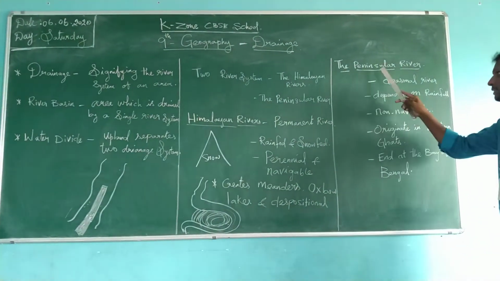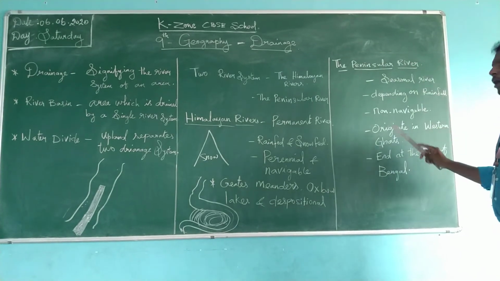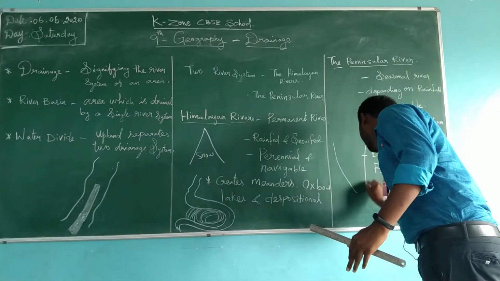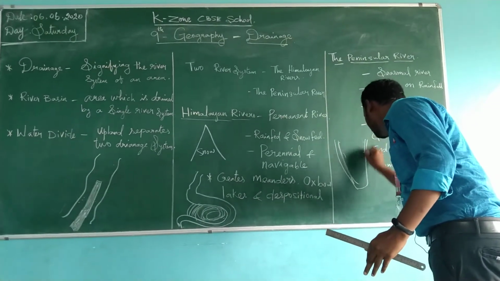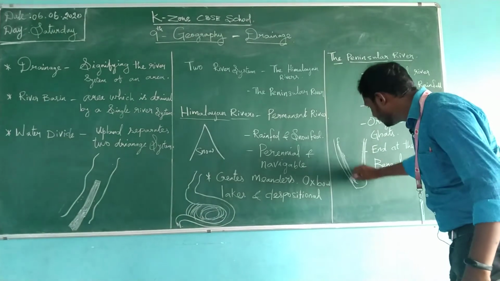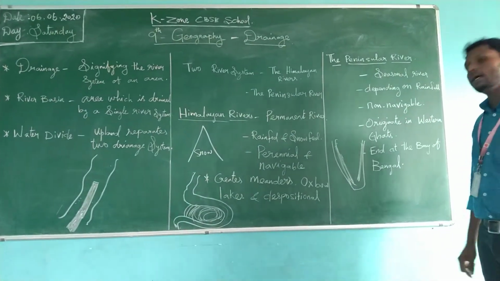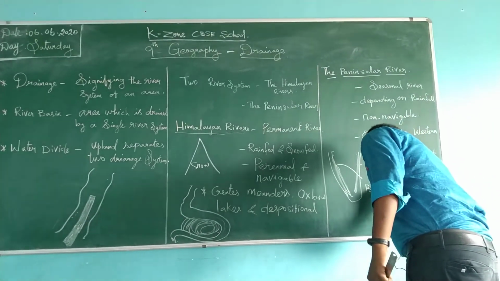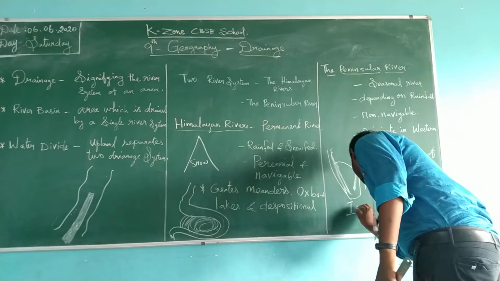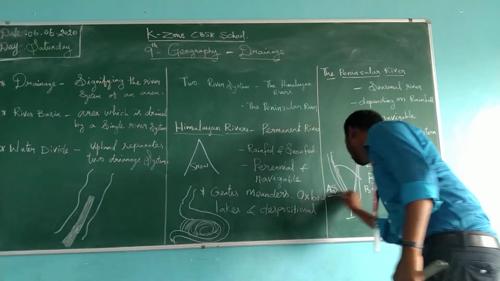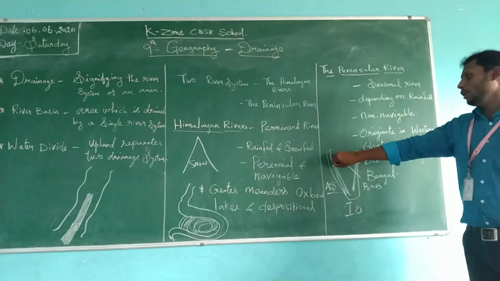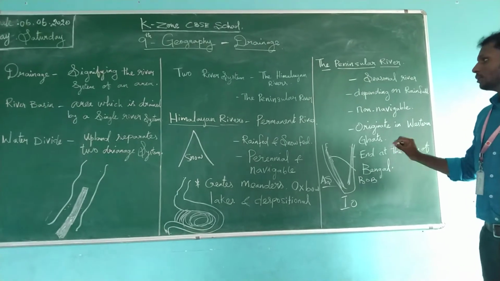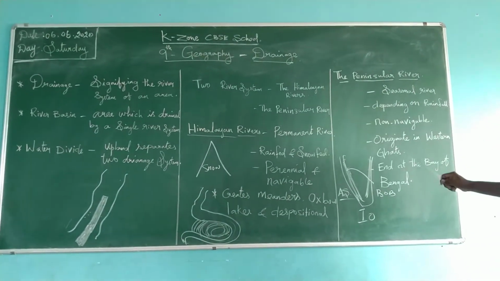Most of the peninsular rivers originate in the Western Ghats. We know the Western Ghats are the western parts. So this is the Western Ghats, this is the Eastern Ghats. The rivers originate in the Western Ghats and flow towards the Bay of Bengal. Here is the Bay of Bengal, here is the Indian Ocean, and here is the Arabian Sea. Even though they start from the Western Ghats, they flow towards the Bay of Bengal. So this is the end of the peninsular river.